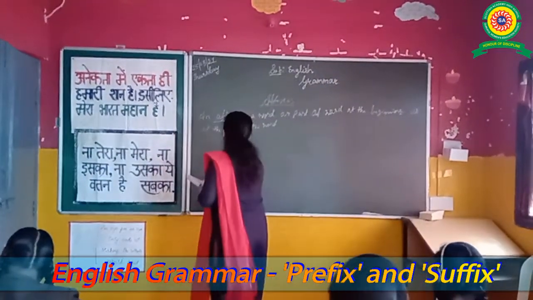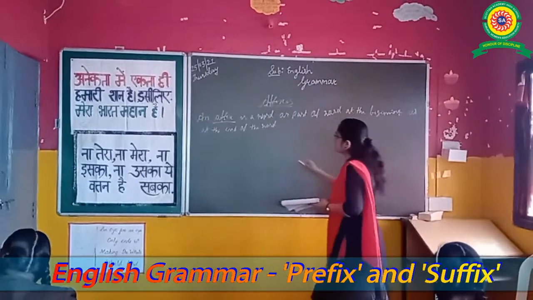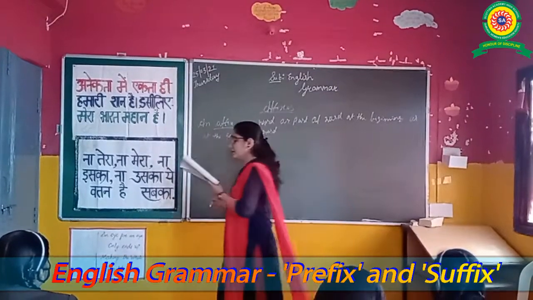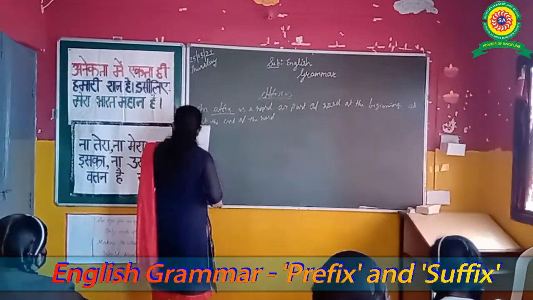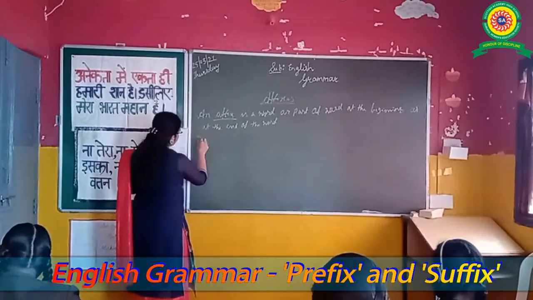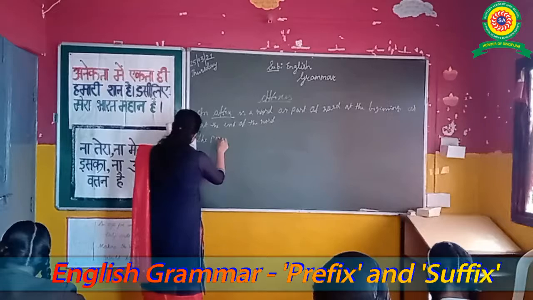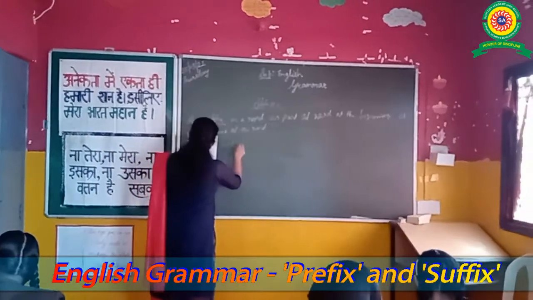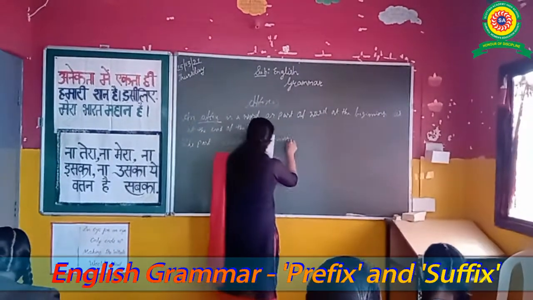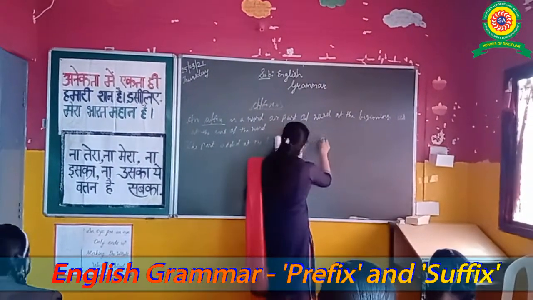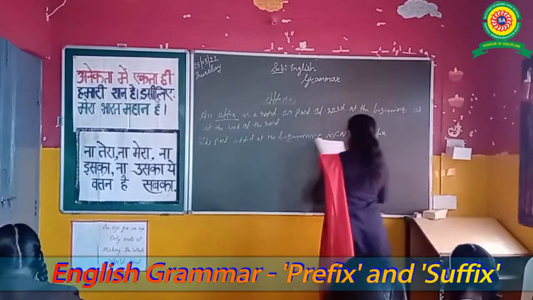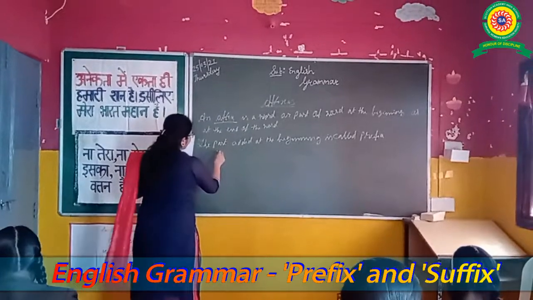Next one. In the affix, two parts are there. Which are there? First of all, we will go to the prefix and suffix. What is the prefix and suffix definition? The part added at the beginning of the word is called prefix. What about suffix? The part added at the end is called suffix.